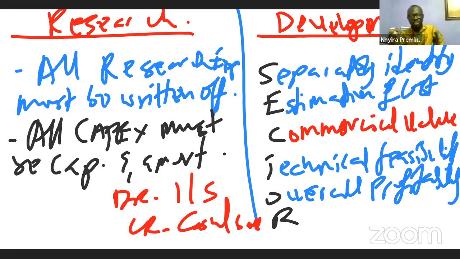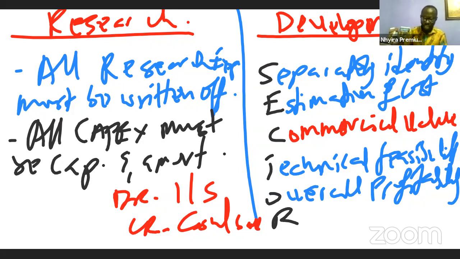Then the O means overall profitability. Remember, the main objective of the organization is to maximize the wealth of who? The shareholders. The fact that something has a commercial value, the fact that there is a ready market for a product, does not mean we will make profits when we produce that product. Are you getting the idea? So overall profitability, there should be profit. It should be a profitable venture for us to go into in relation to that.